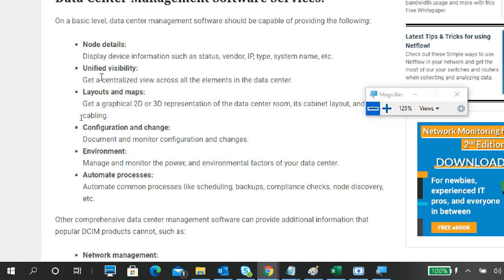Unified monitoring. Monitoring all components of your data center is called unified monitoring, meaning everything. Network monitoring means only network resources: network switches, routers, how much traffic there is, whether it is on or off, whether any segment has failed. So this comes under network monitoring. Process monitoring: only whether the system is running or not, how much CPU consumption, how much hard disk consumption, whether it is connected to the network or not. This is process monitoring.